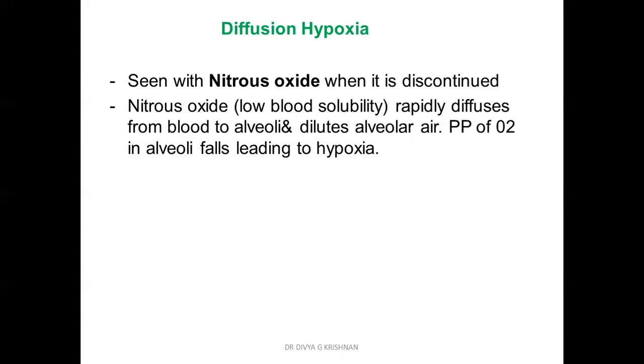And as soon as it comes, the partial pressure of oxygen in the alveoli will fall, because a lot of nitrous oxide has suddenly come into the alveoli. The partial pressure of oxygen will be less because the entire space is being occupied by nitrous oxide. And when the partial pressure of oxygen in the alveoli decreases, it will lead to hypoxia. Why is this hypoxia occurring? Because of the diffusion of a large amount of nitrous oxide back into the alveoli from the blood. And this is why it is called diffusion hypoxia.